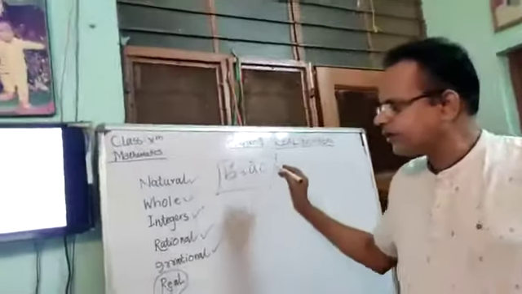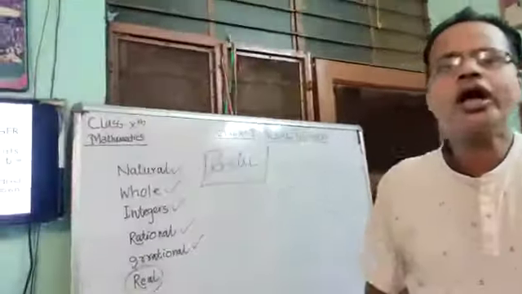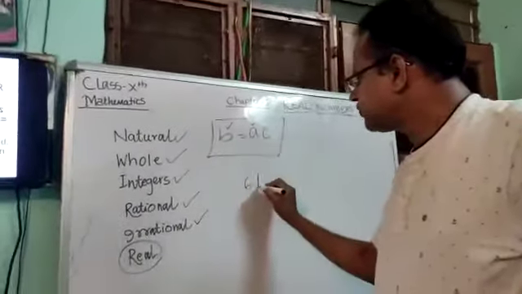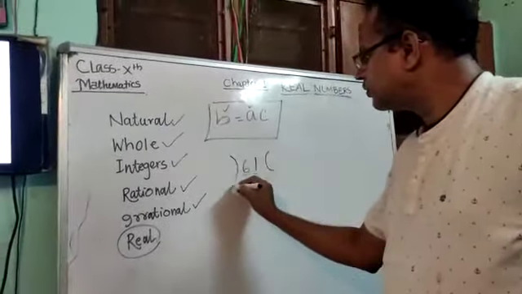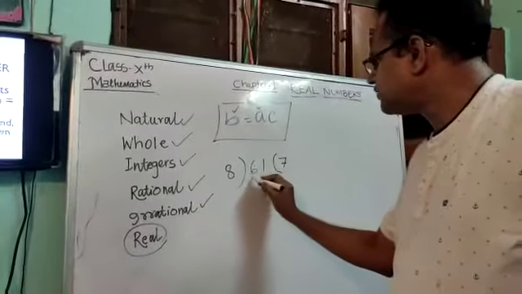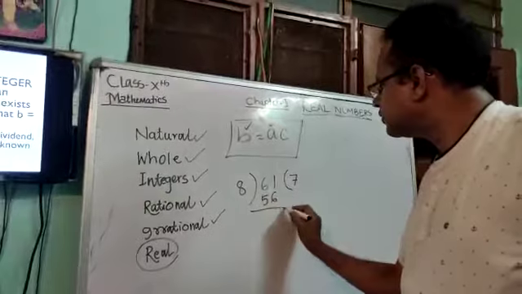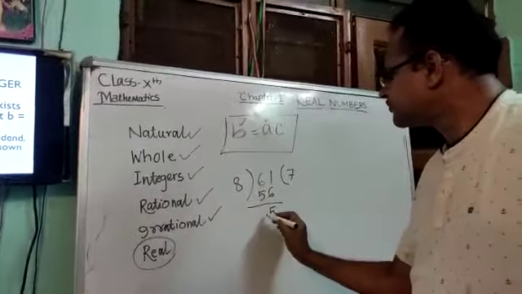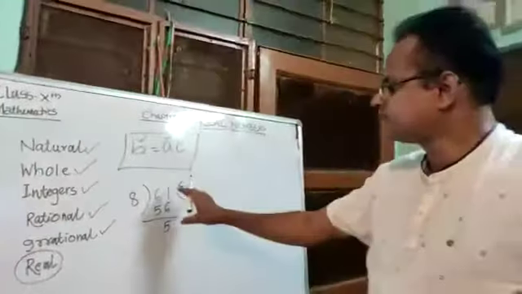If I take you to the division that we all have known earlier, for example, now I am going to divide 61 by 8. Then 8 sevens are 56, and the remainder is 5. Now just look at this division.